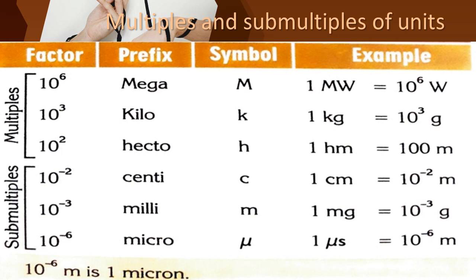For all of these we have the first letters as the symbol, children. For mega only we have capital M. For all the others we have small letters.